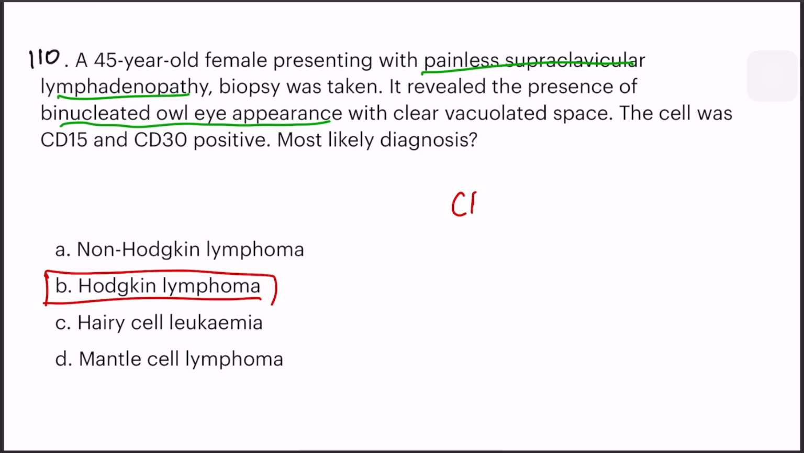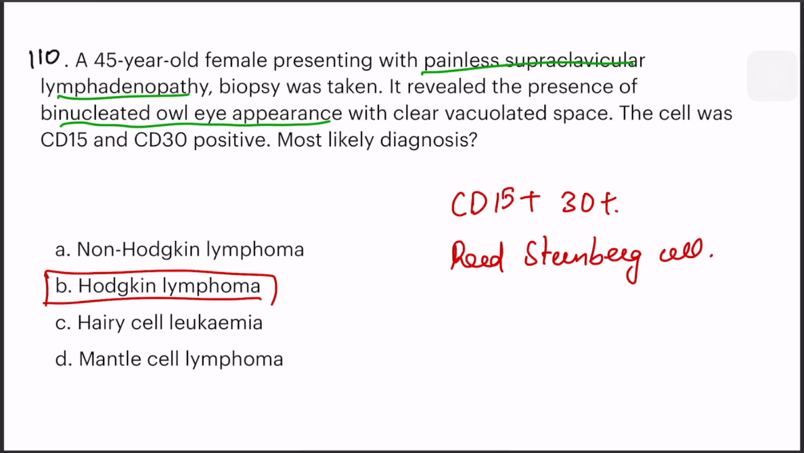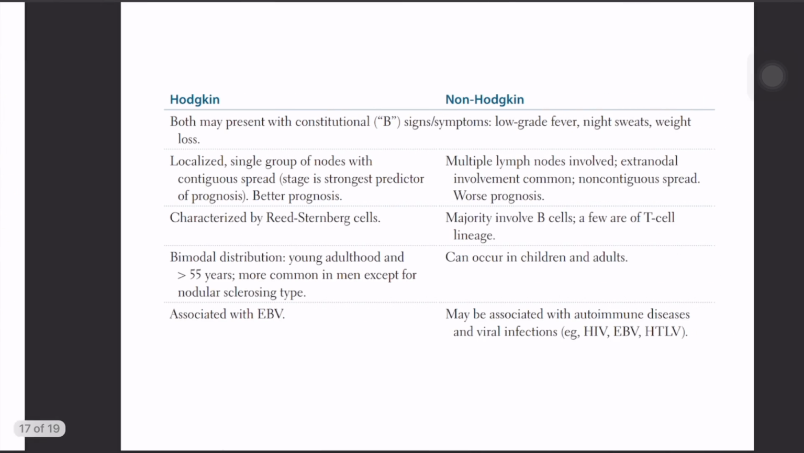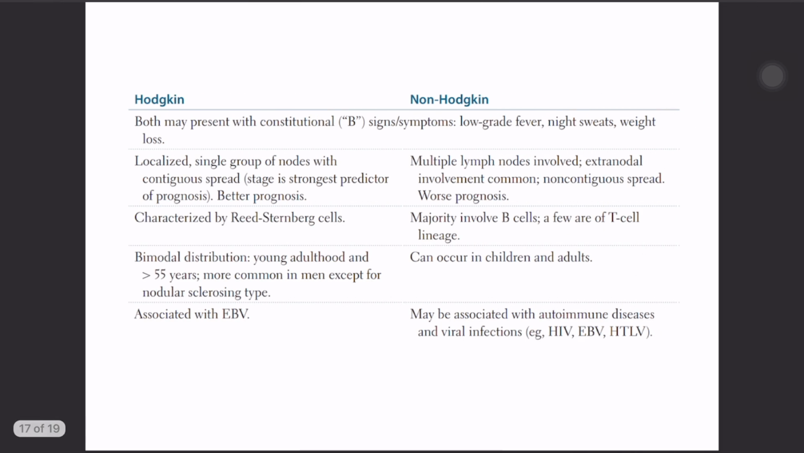What are the relevant points? It is CD15 positive, CD30 positive, and it has Reed-Sternberg cells. This Reed-Sternberg cell is notated by this definition. So all this points towards Hodgkin's lymphoma. Let me show you the difference between Hodgkin's lymphoma and non-Hodgkin's. Both have B symptoms: fever, night sweats, weight loss. That is the B symptoms. Remember this. They may ask which is not a B symptom like that. Remember this one very well.